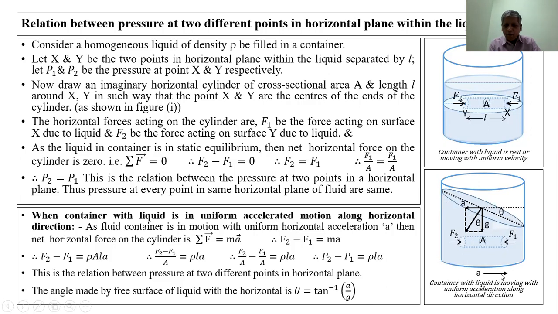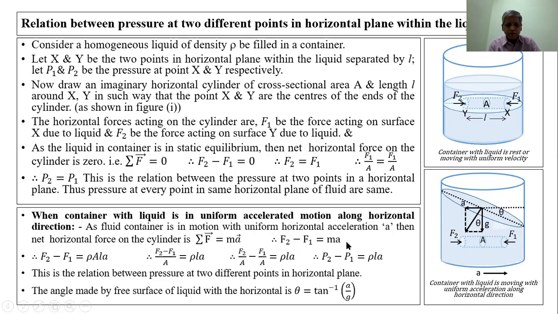Now, applying Newton's second law, that is, the net force is equal to mass into acceleration. Here F2 is toward this direction, F1 is toward this direction. This is toward the right side, hence it is considered positive. F1 is toward the left side, hence it is considered negative. Therefore, F2 minus F1 is equal to mass into acceleration.